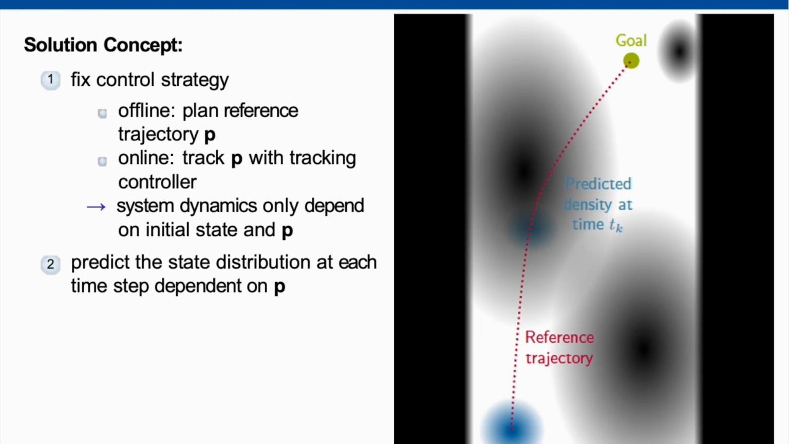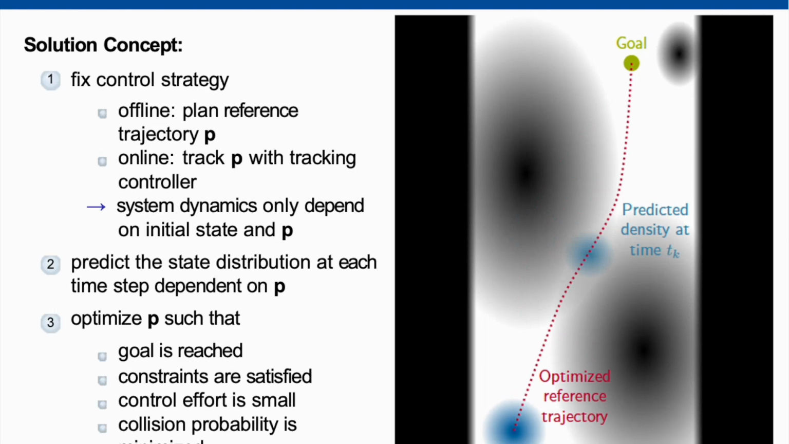On the second step, we estimate the state distribution at each time step. Lastly, on the third step, we optimize for P so that the goal is reached, the constraints are satisfied, and the collision probability and the control effort are minimized.